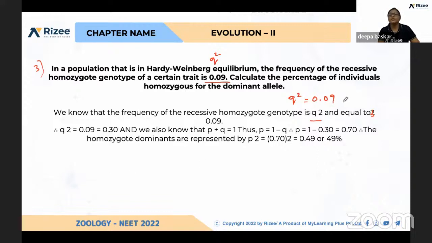Then Q is equal to, how will you calculate? This is 0.03. Sorry, 0.3.